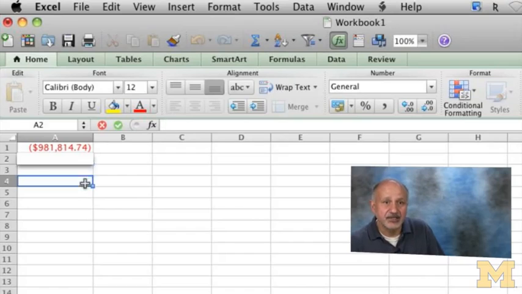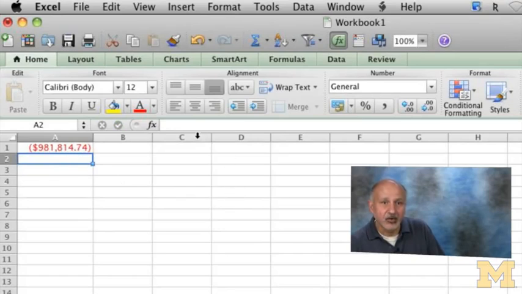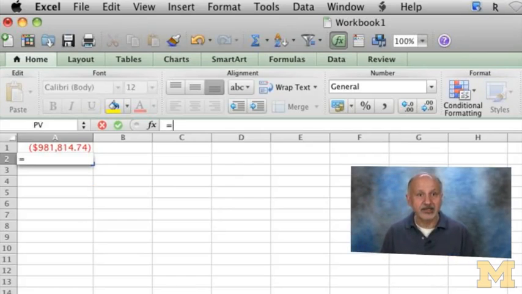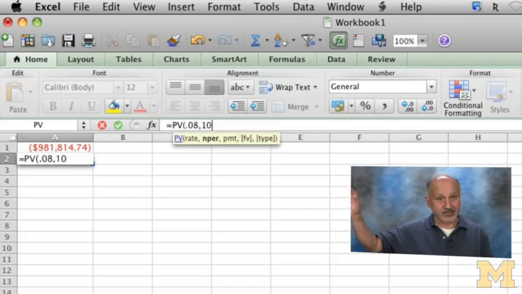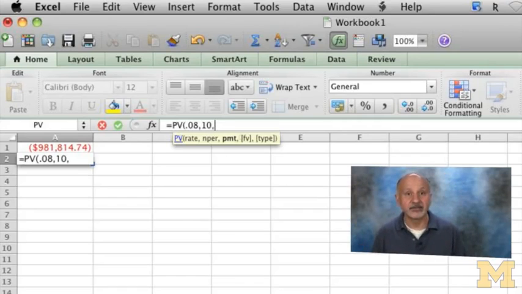Notice I've left the first cell still open, and I'm going to write equal, and now I'm going to do a PV function, right? And you'll see in a second why I have left that cell in its own place. Because I can write 0.08, the interest rate is 0.08. Remember I screwed up last time? I put 0.8, don't do that. Number of periods, 10. Why? Because I'm bringing a value I know in year 60 back to year 50, right?